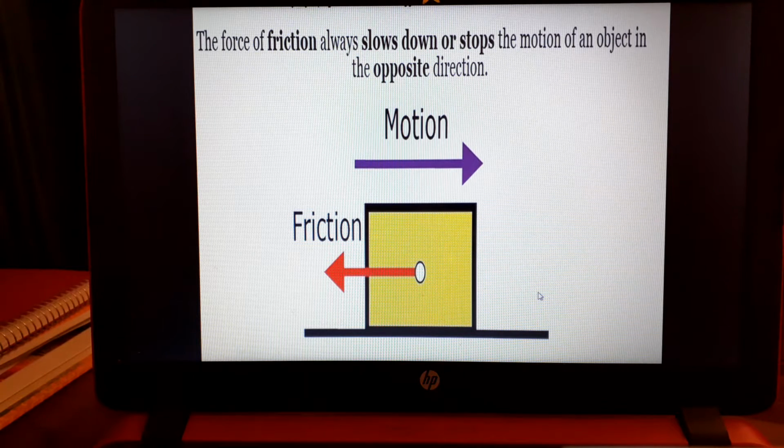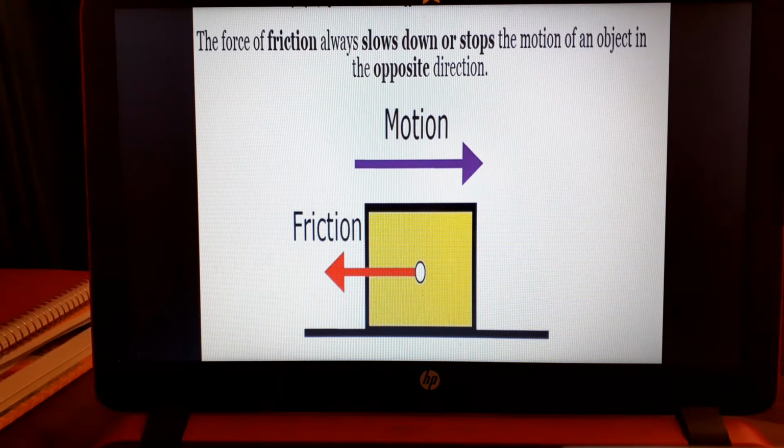So if you're moving right, friction will work to stop you from moving to the right. It would rather that you move to the left side. And if you're moving to the left, the direction of friction will be to the right. So any time an object moves, friction happens.